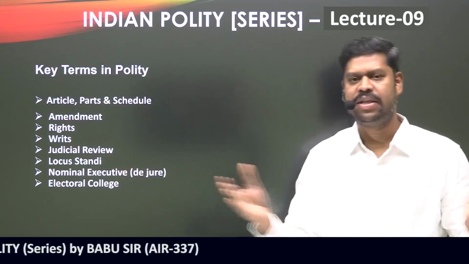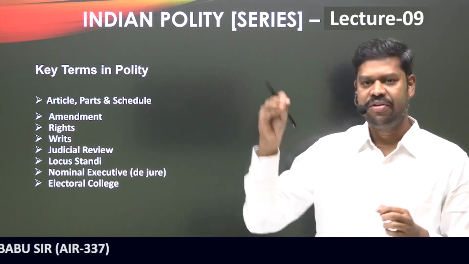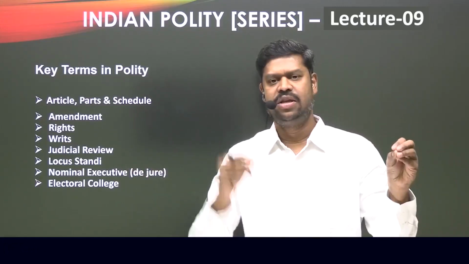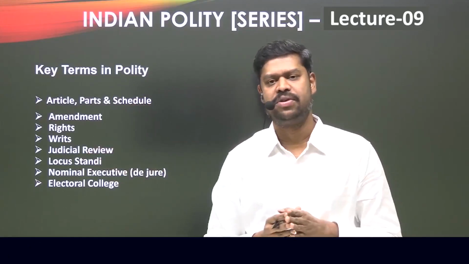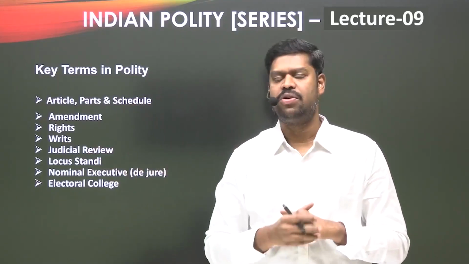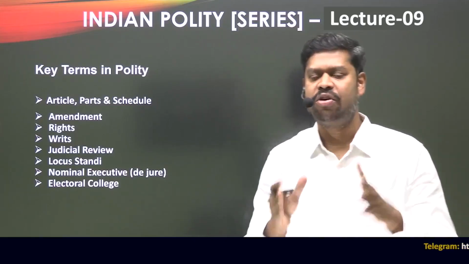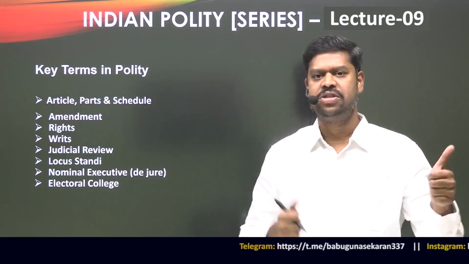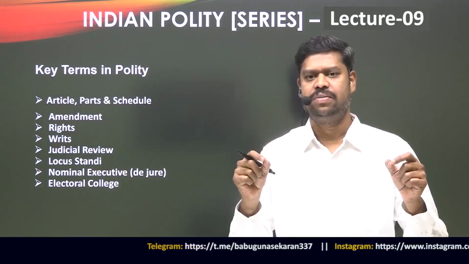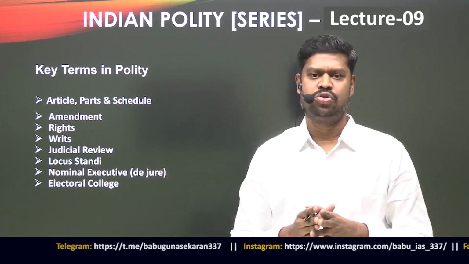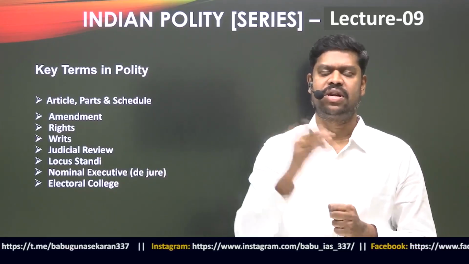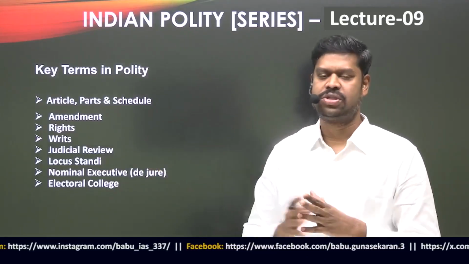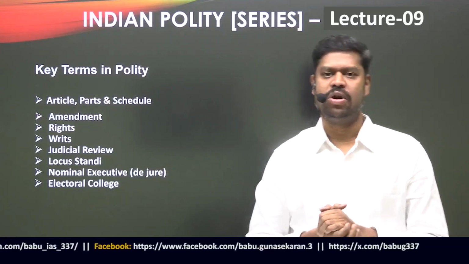So what do you understand by this principle of separation of powers? That different organs in the Constitution are given different powers. The legislature, the executive and the judiciary are given separate powers, and the power entrusted upon the judiciary is to review the actions of the other two organs of the state. And if the legislature or the executive perform any action in violation of the Constitution, those actions can be struck down as null and void, that is legally invalid, by the courts, by exercising their power of judicial review.